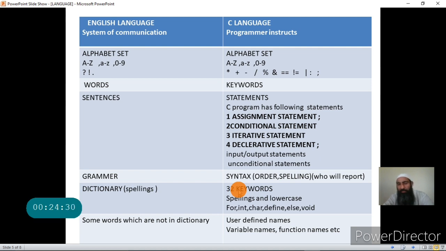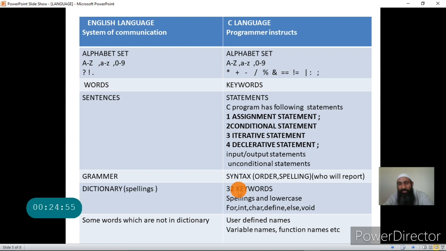The C language designer will tell you what is the meaning of these words, and these words, that is keywords, can be used for forming the statements. These keywords must be in lowercase.